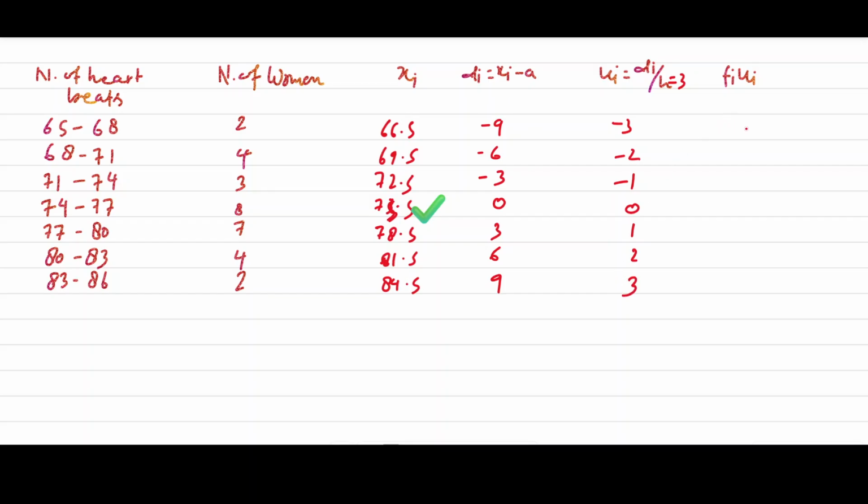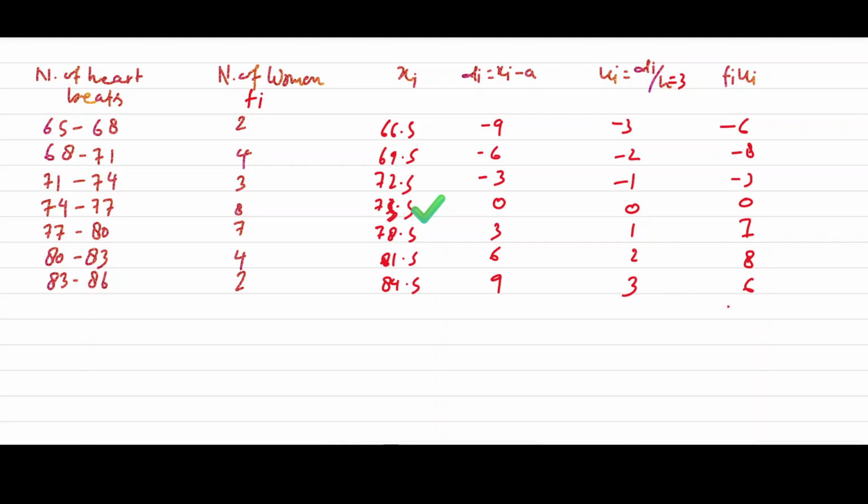So fi ui will be, after multiplication with fi: 2 times 3 is 6, minus 6; 4 times 2 is 8, minus 8; 3 times 1 is minus 3; and 0; then 7 times 1 is 7; 4 times 2 is 8; 2 times 3 is 6.